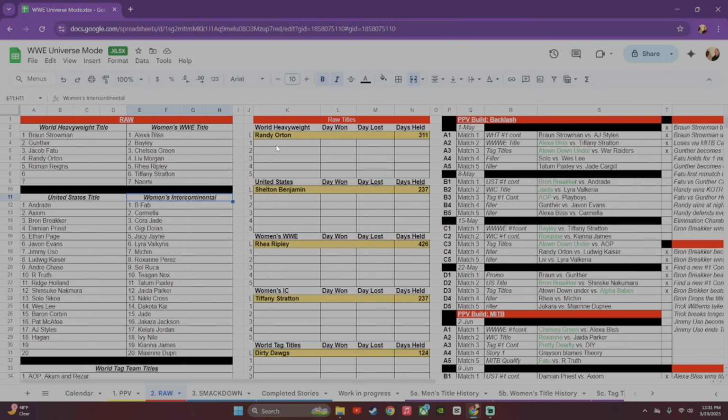And what I do here, for example, let's say Randy Orton or let's say Braun Strowman is a title holder, he won it on the date listed here, May 1st. I'll put that in, 5/1.